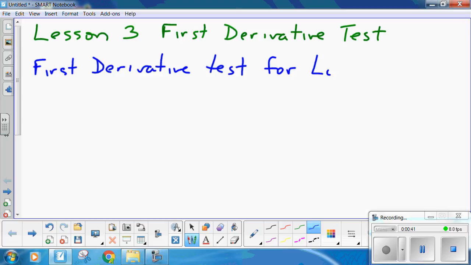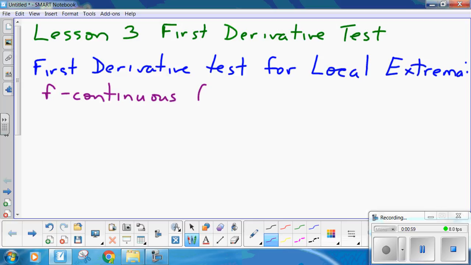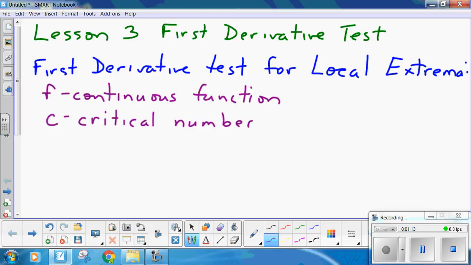For local extrema. Now, here, f is a continuous function. If it's not continuous, we can't do it. And c is a critical number. Derivative equals 0, remember that?